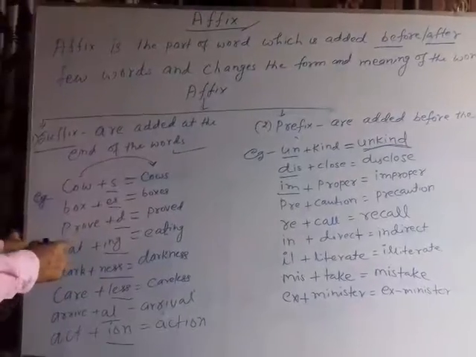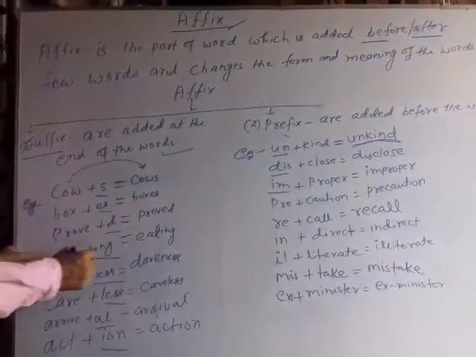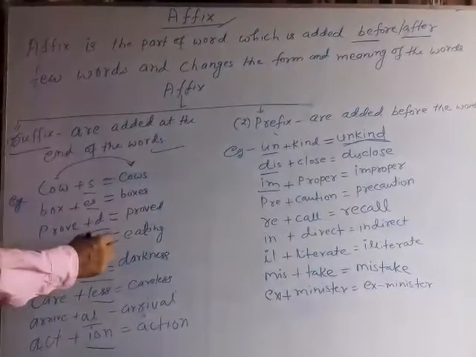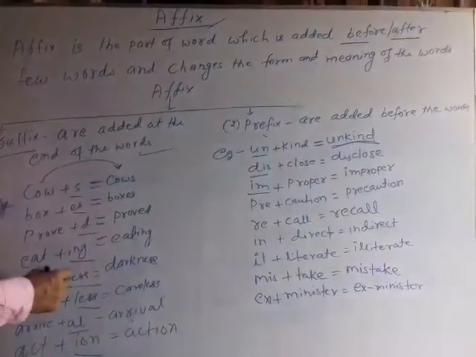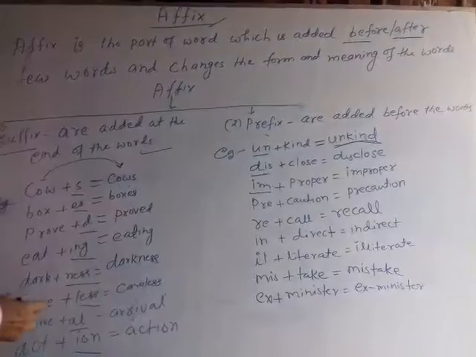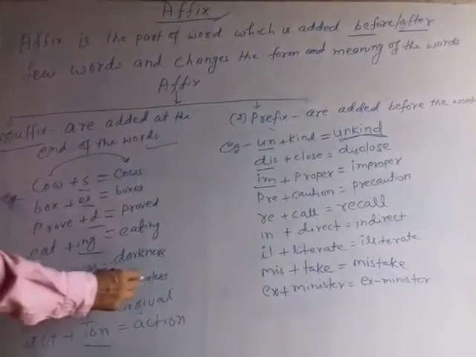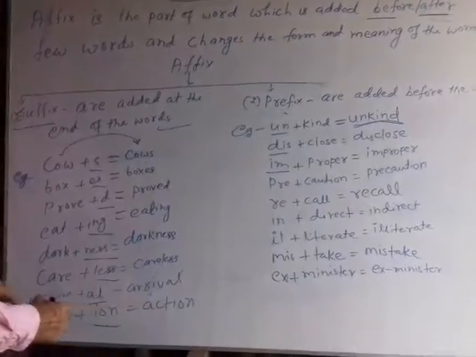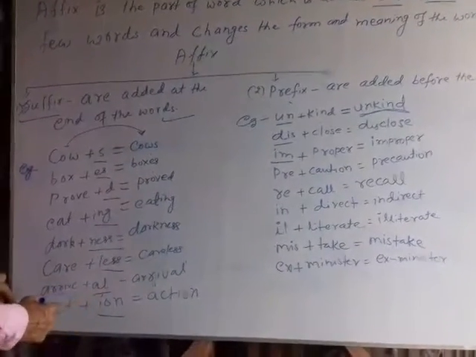For example, you can see here another example, eat plus ing, it becomes eating. It is changing its form. Dark plus ness, darkness. Care plus less, careless. Act plus ion, arrive plus al.